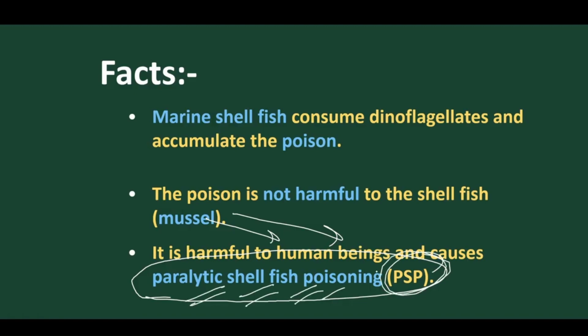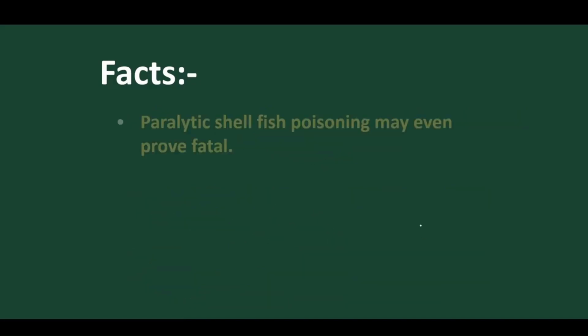So what is PSP disease? Paralytic Shellfish Poisoning. If humans consume these mussels, and the mussels contain an accumulation of poison, these poisons paralyze the nervous system. As they paralyze the nervous system, it causes the disease called PSP. So they paralyze the humans.